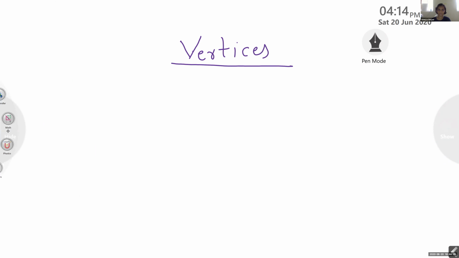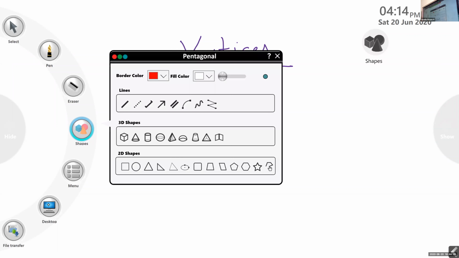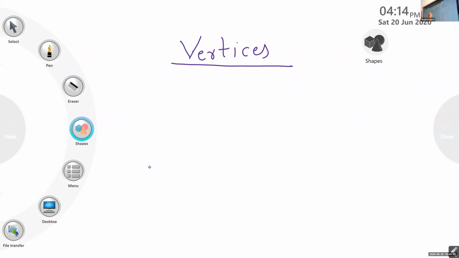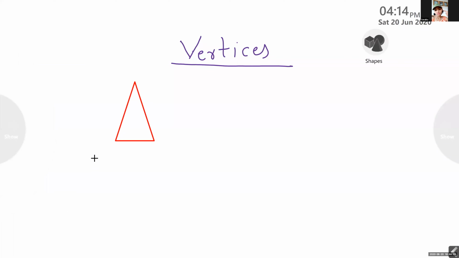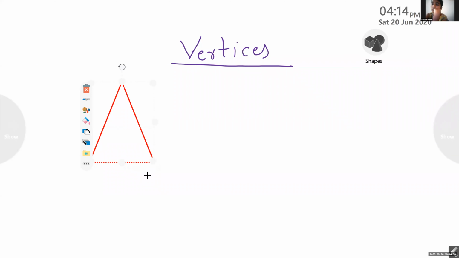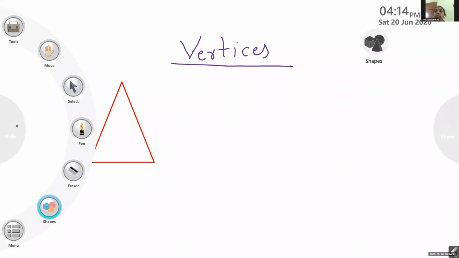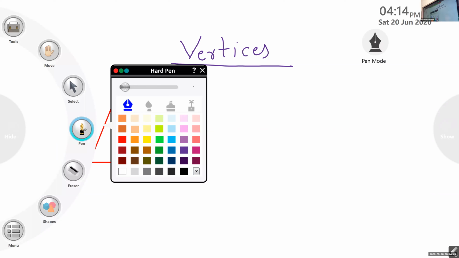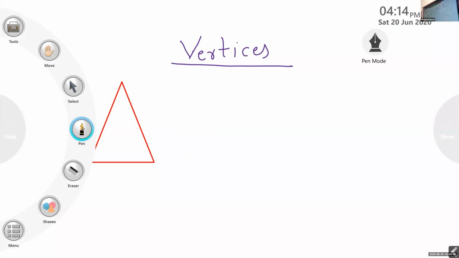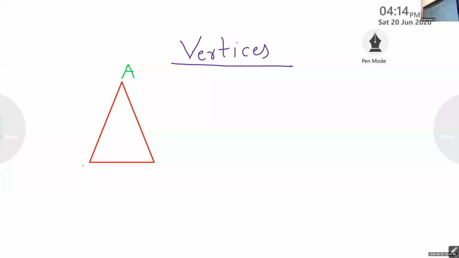Let me take the triangle again and we'll start with the triangle. Can you see the triangle? Yes, ma'am. We'll name the triangle as A, B, C. The vertices of triangle ABC are like this.